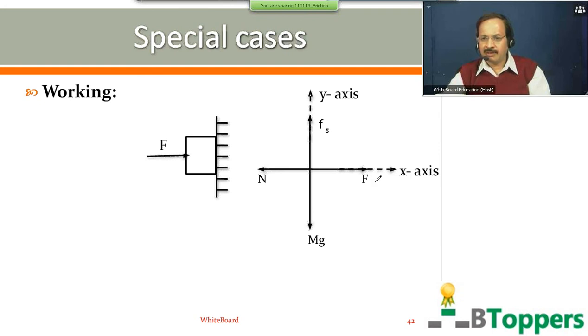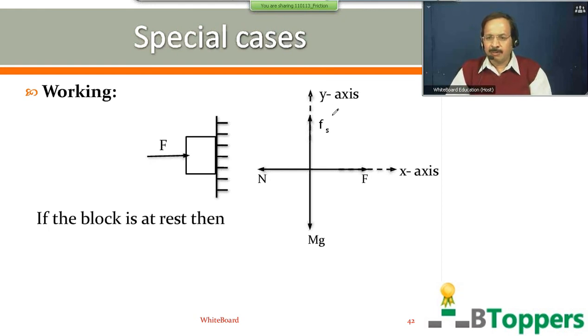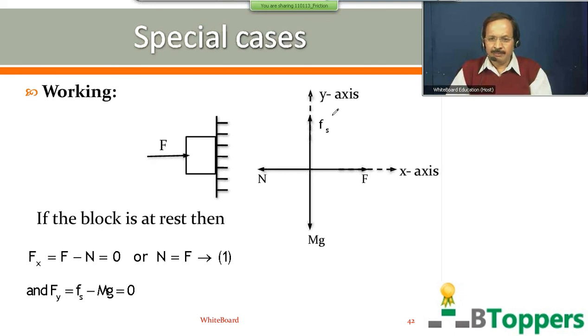So I choose the horizontal direction along x-axis and vertical upward direction as the y-axis. If the block is at rest, then the resultant force on the block will be 0. That means x component of resultant force, we can write F minus N, that will be 0, or I can write N equal to F in magnitude, call it equation 1. And y component of resultant force, we denote by Fy, can be written as Fs minus mg. That will also be 0 when the block is at rest, or you can write Fs equal to mg.